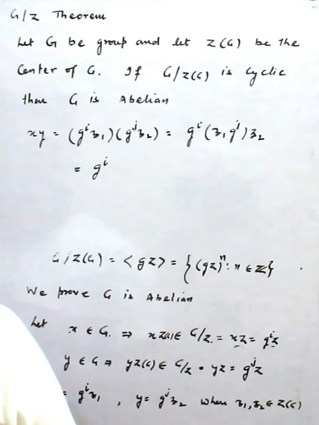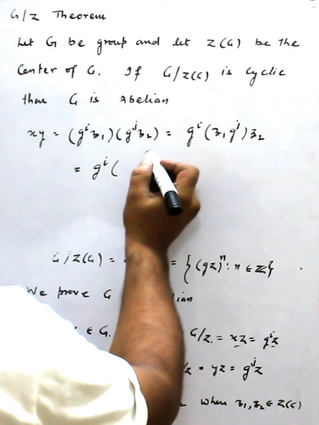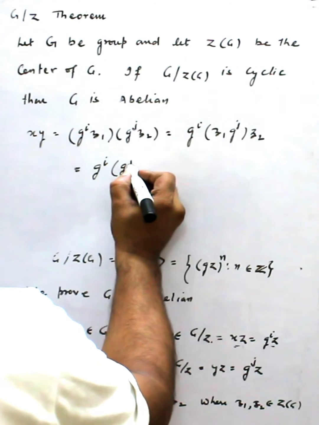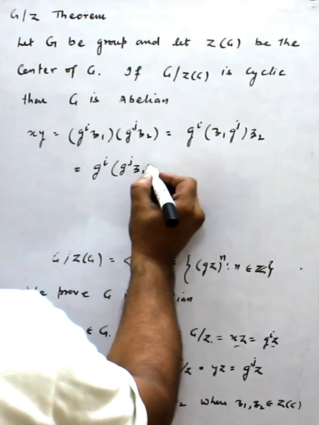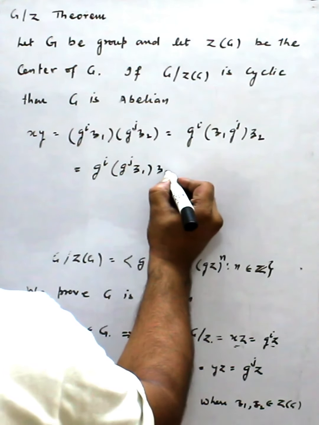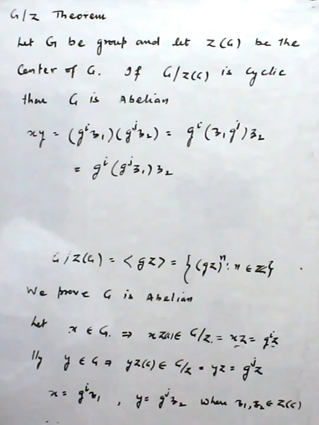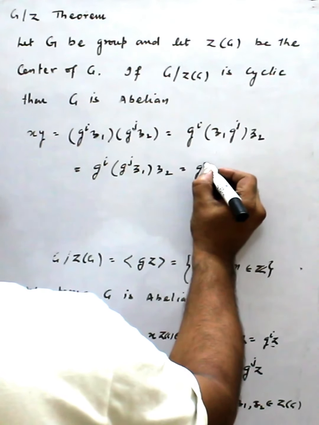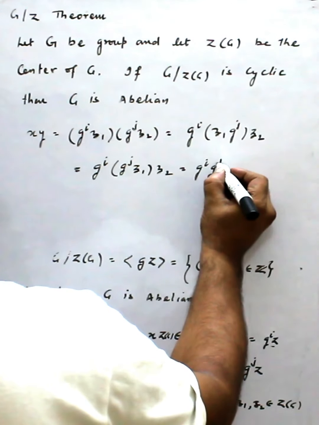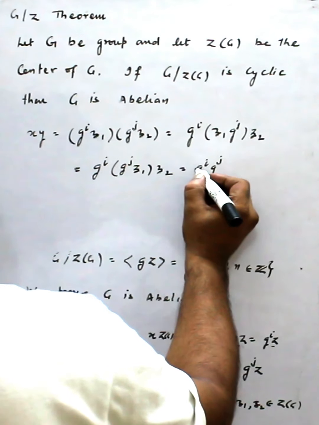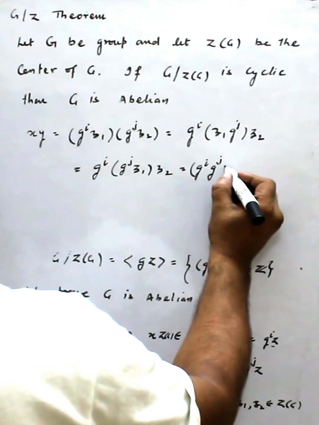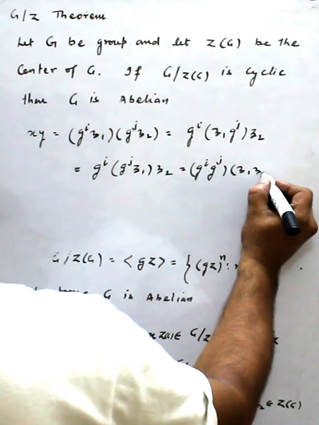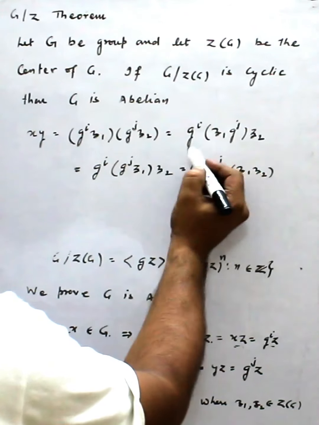So from here, this equals g^i, as it is, then g^j z1 z2, there is no problem. And again using associativity I can write g^i g^j on one side and z1 z2 on the other. Why could I write like this?